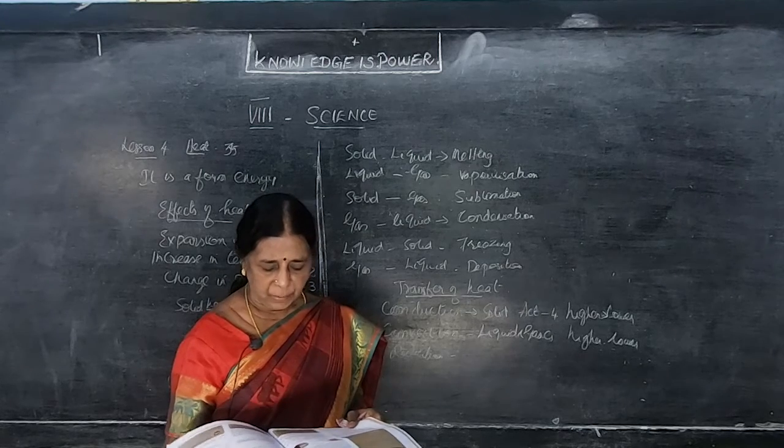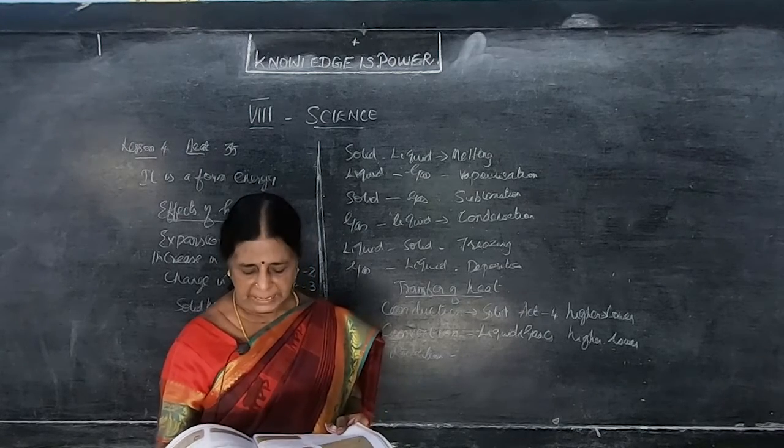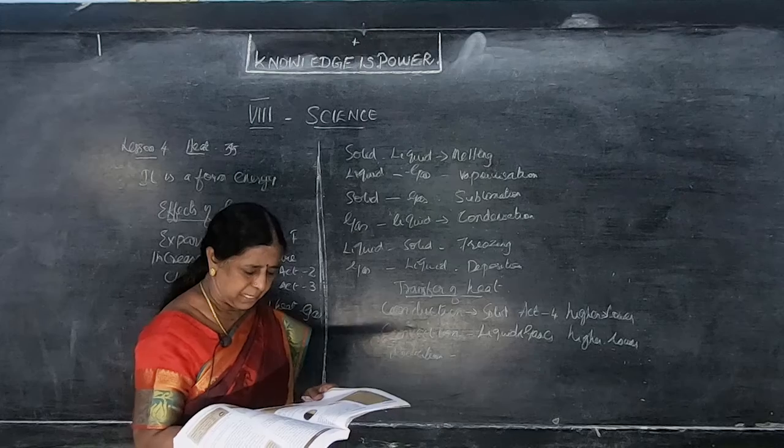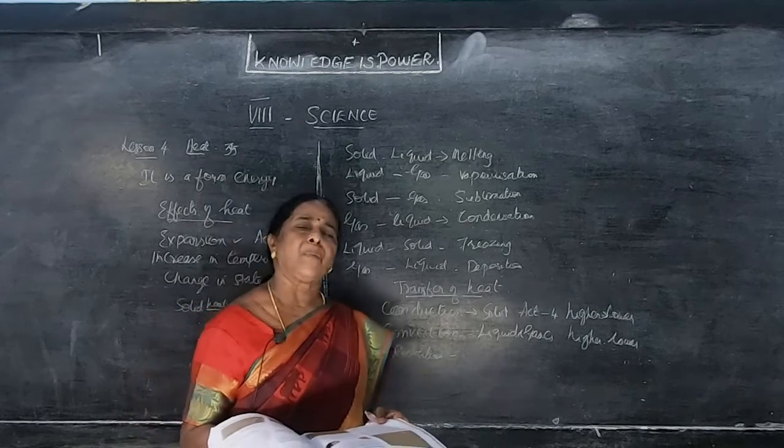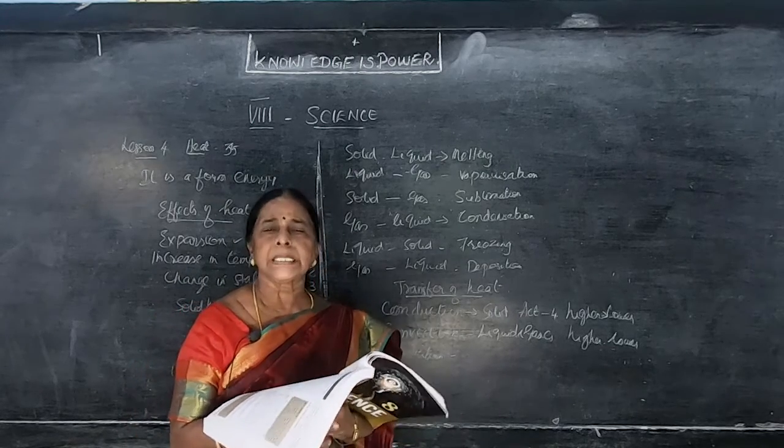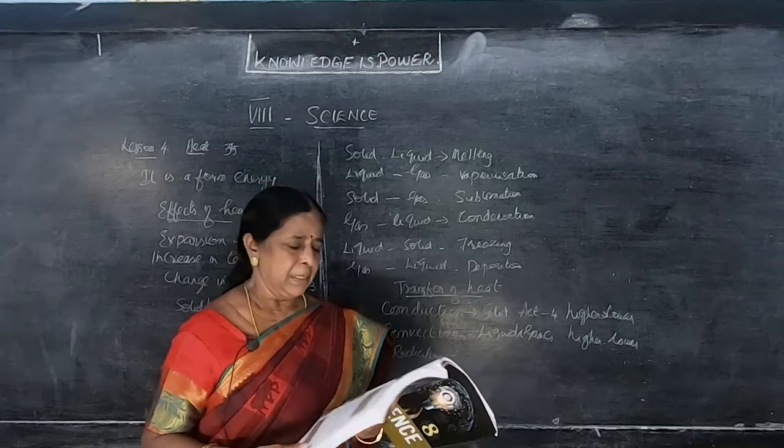Heat transfer by radiation is something we can feel directly, but conduction and convection we cannot see. Even when we walk in the hot sun, our skin gets warmed. This is radiation. This is an example of radiation.